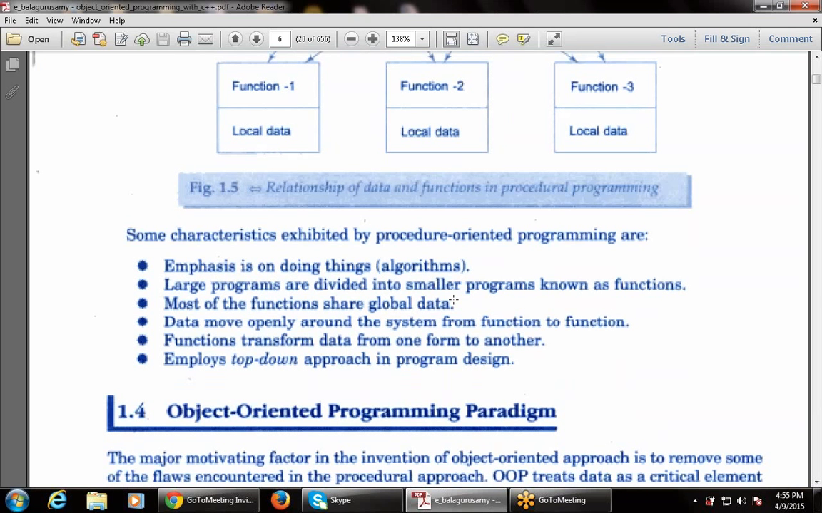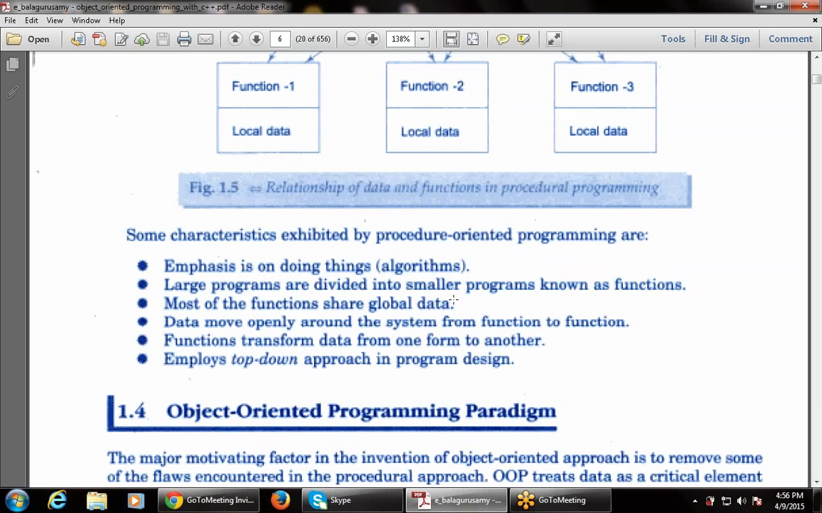So some characteristics are exhibited by procedure oriented programming. These are the features of procedure oriented programming. First of all, in procedure oriented programming, the main emphasis is on doing things. That is, the main focus is on how to do the things, not taking into consideration the real life problems. The main concern is how to do the things, and that is done with the use of algorithms.